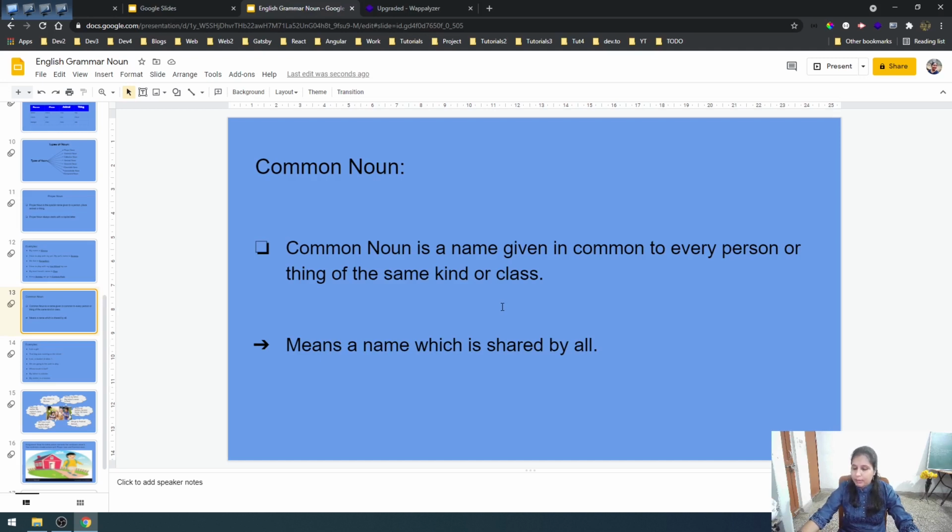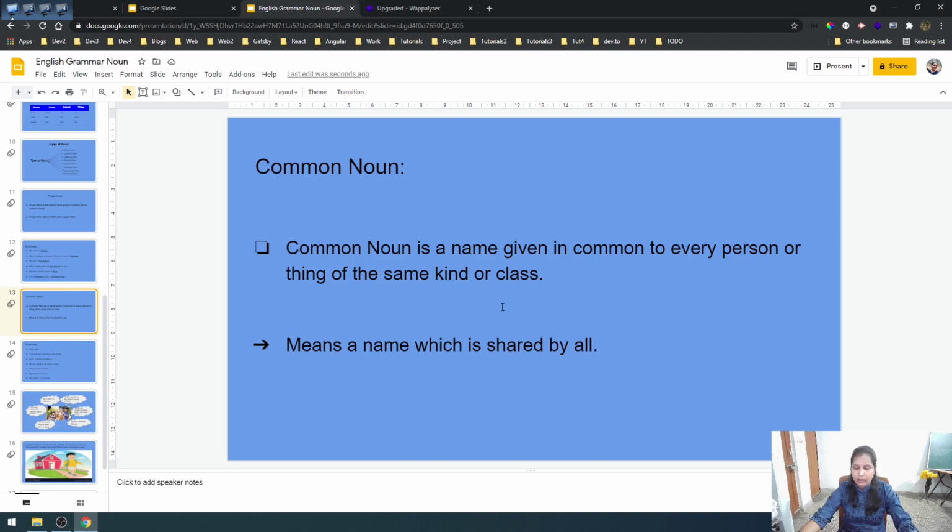Now if I say Meena is playing in the garden, we will come to know, okay, there is one girl whose name is Meena and she is playing in the garden. Because Meena is a proper noun. It's a name of a girl and it is special. Okay. So this is the difference between common noun and proper noun.